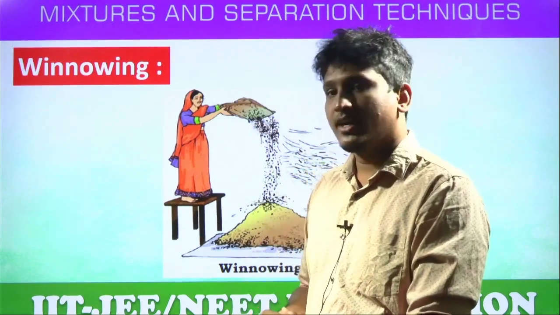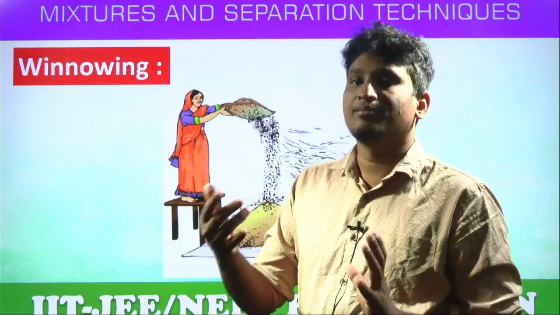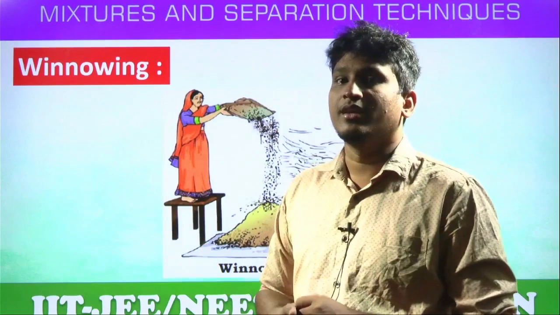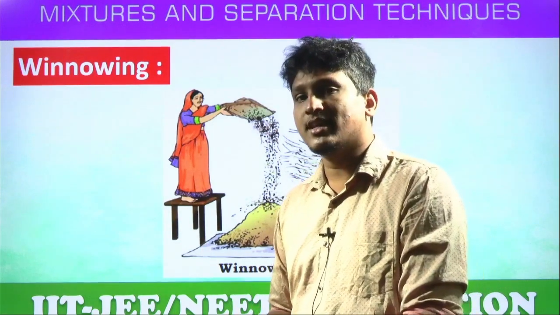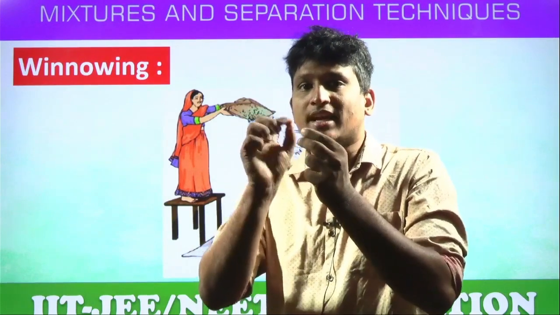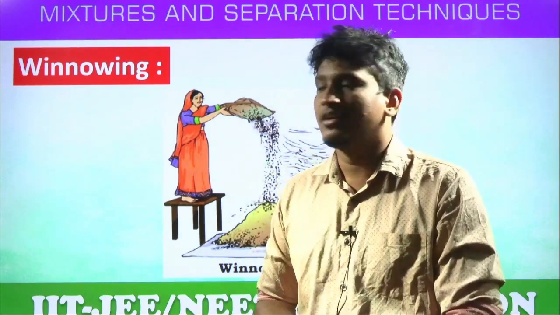So how can you define this winnowing technique? It separates the lighter component from the heavier component by the force of the wind. For example, husk from grains. How to separate this husk? Husk means the outer layer of the rice grain. Yes or no? That's a very light material. How to separate?